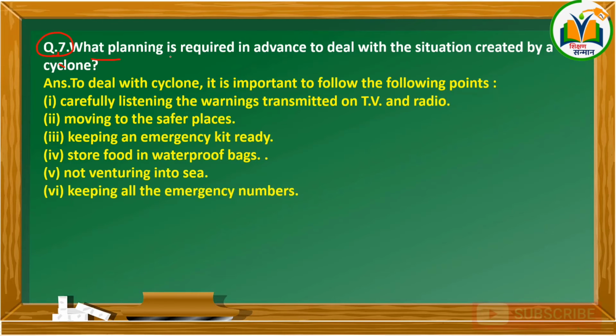Question number 7. What planning is required in advance to deal with the situation created by a cyclone? Answer: To deal with a cyclone, it is important to follow the following points. 1. Carefully listening to the warnings transmitted on TV and radio. 2. Moving to safer places. 3. Keeping an emergency kit ready. 4. Storing food in waterproof bags. 5. Not venturing into the sea. And 6. Keeping all the emergency numbers. So let's see the next question.